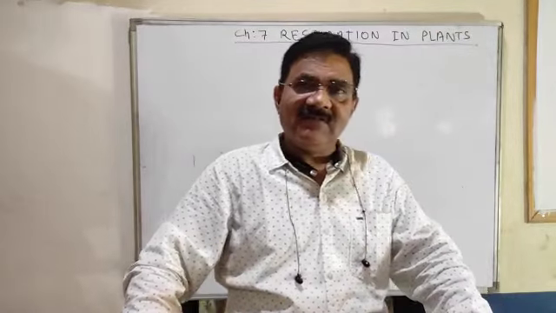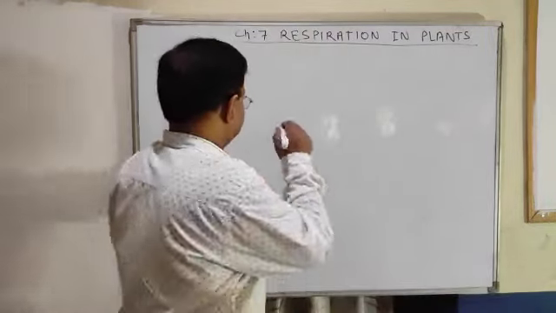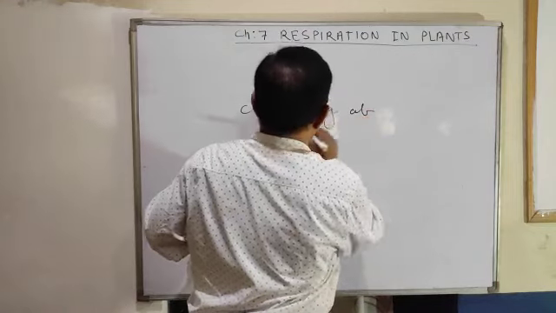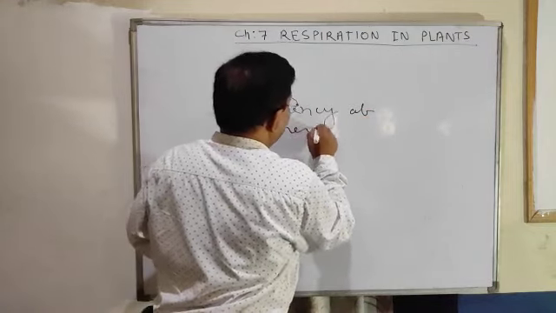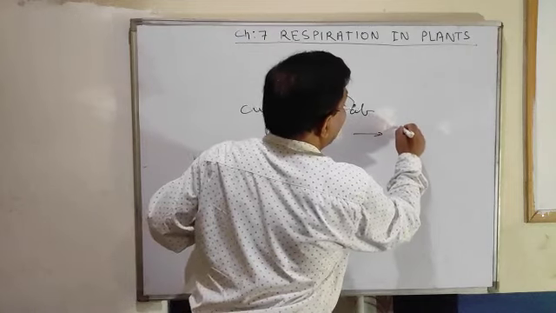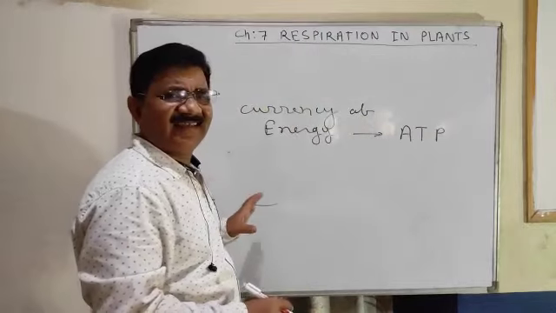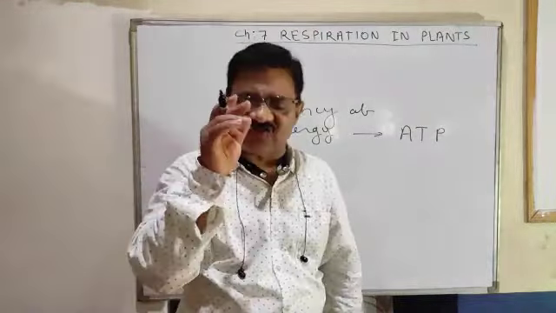Now, dear children, have you heard about currency? If you go to the market, you need currency, because if you buy a biscuit or chocolate, anything, the shopkeeper will ask you for currency. There is also a currency of energy, and that currency of energy is ATP. What is ATP? It is the abbreviation, the short form.